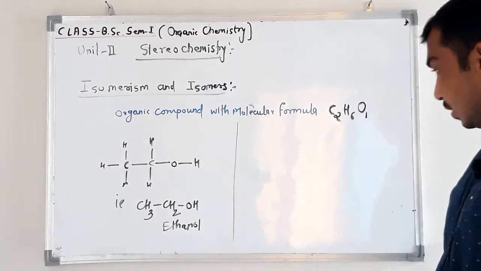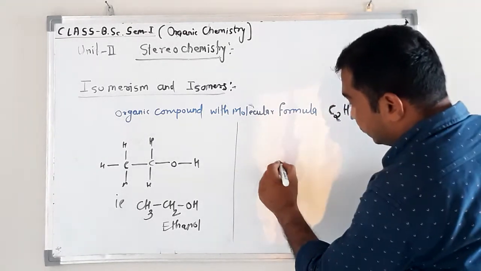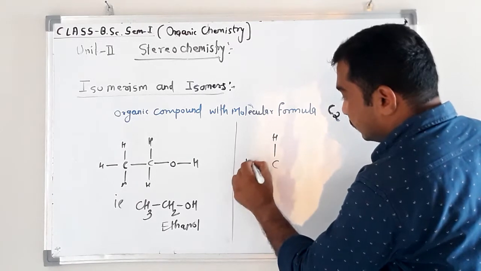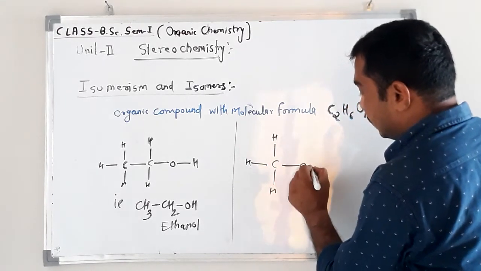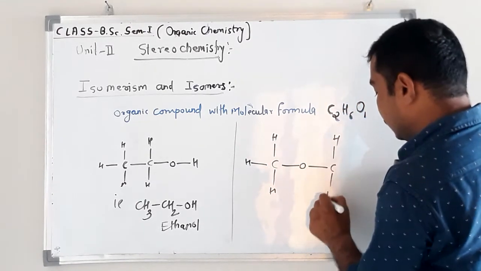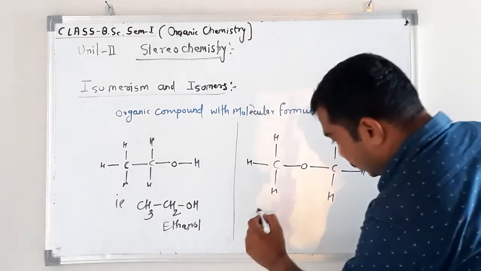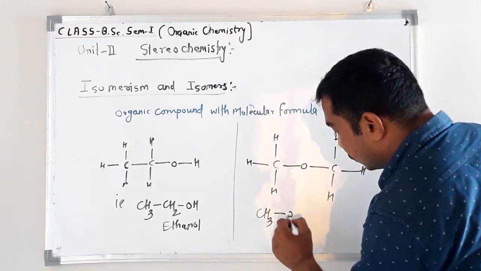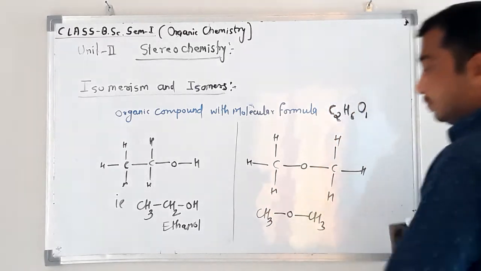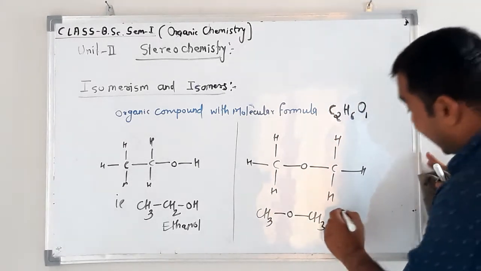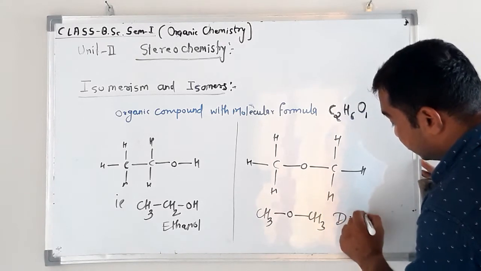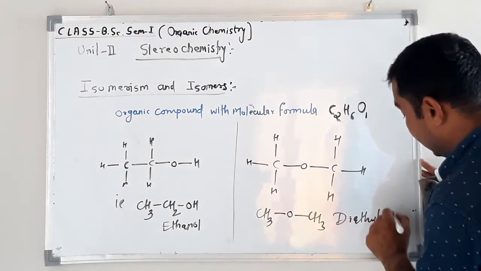Another structure for the same molecule is CH3OCH3. This is nothing but dimethyl ether.